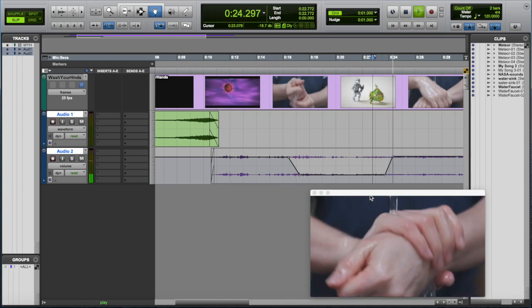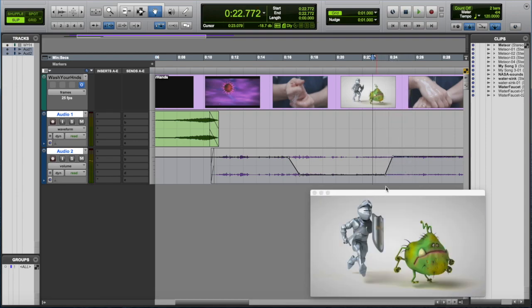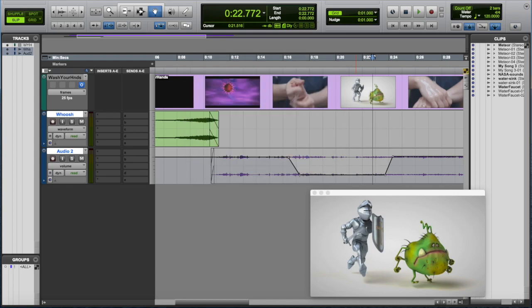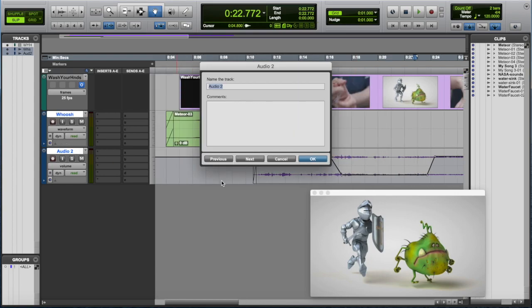Okay, and then you would put footsteps for the knight running and the caricature of the virus running as well. So be creative with this. Also, I'm just going to label my sound effects tracks to keep track of them.